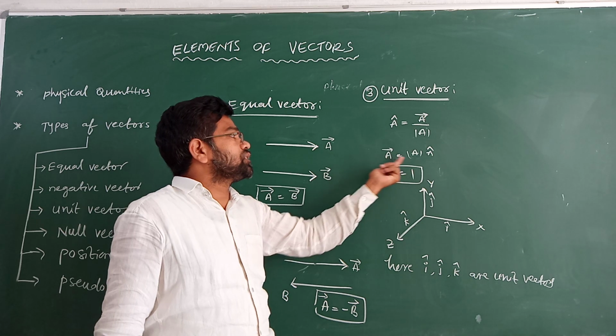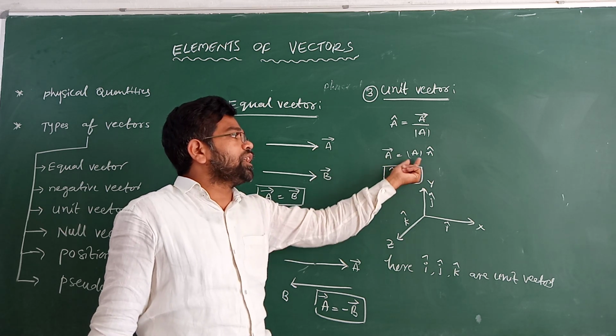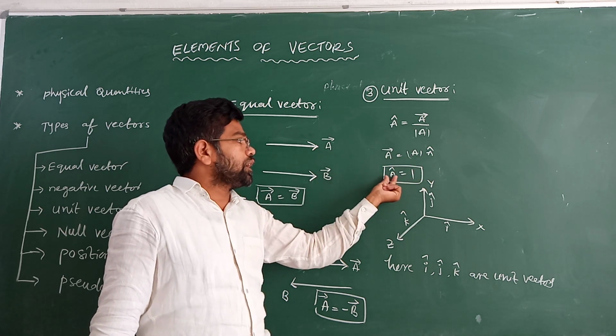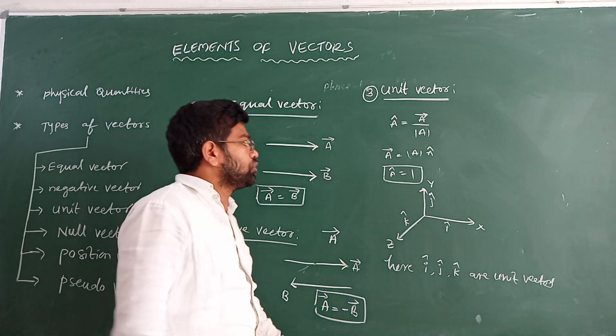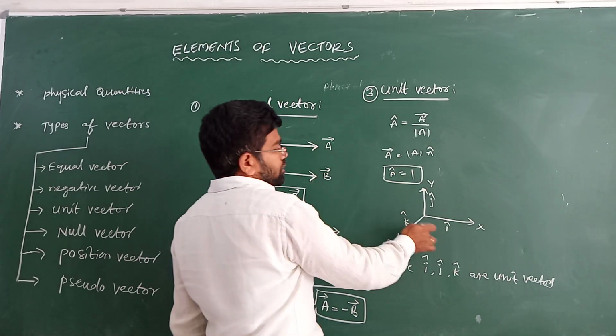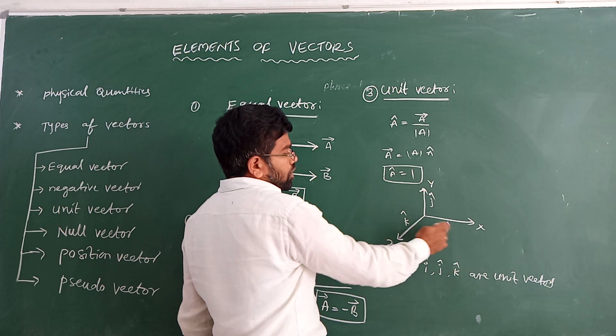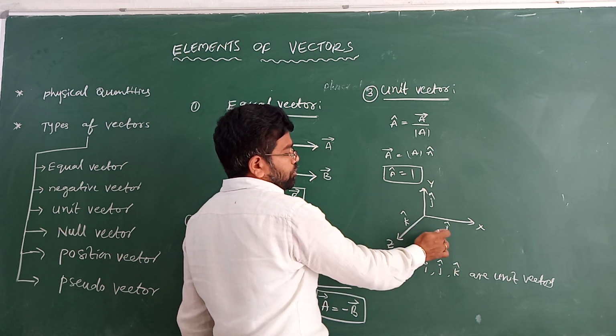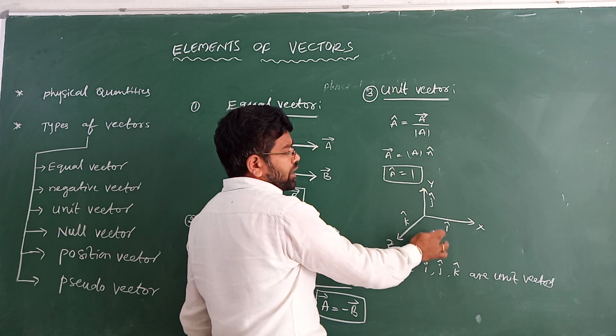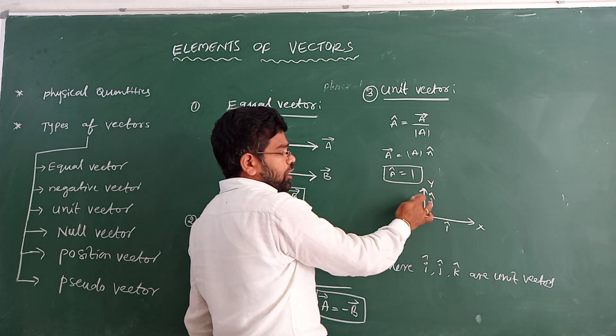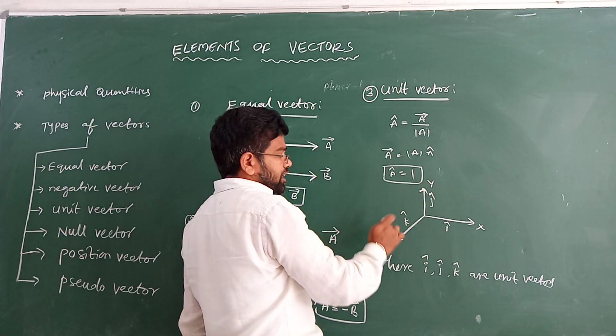So a vector is equal to mod a into a cap. Here mod a is a scalar quantity, a number, so a cap has magnitude equal to 1. Along the coordinate system, x-axis, y-axis, z-axis: i cap is the unit vector along the x-axis, j cap along the y-axis, and k cap along the z-axis.